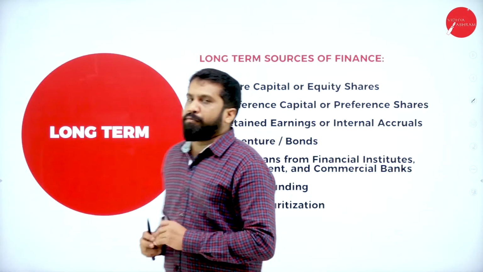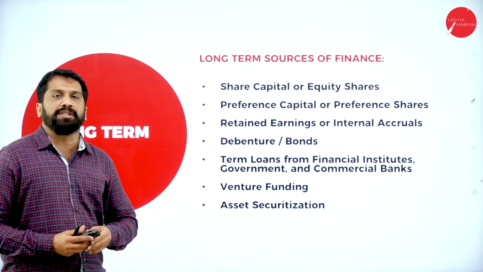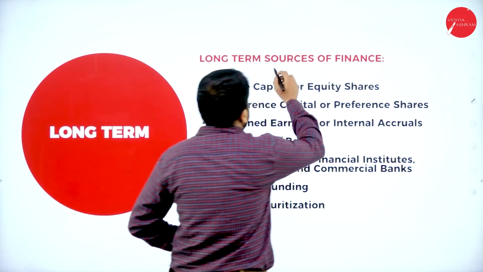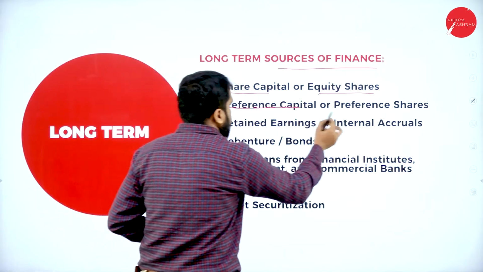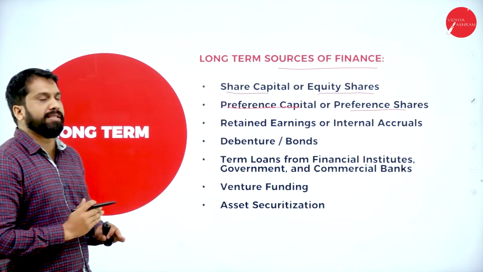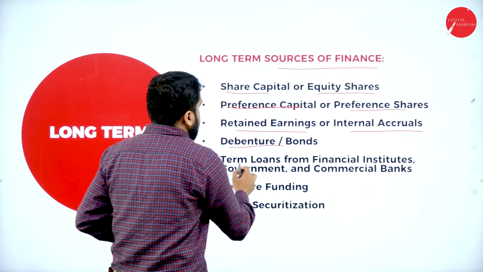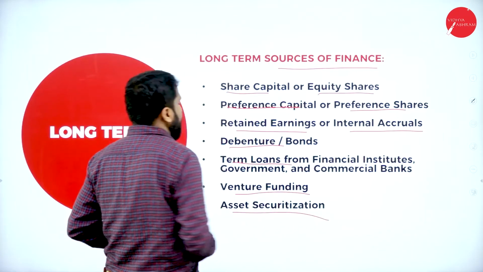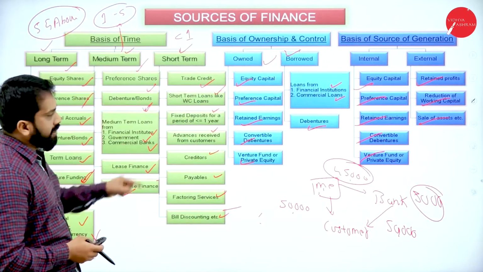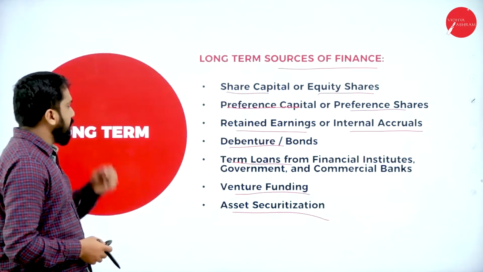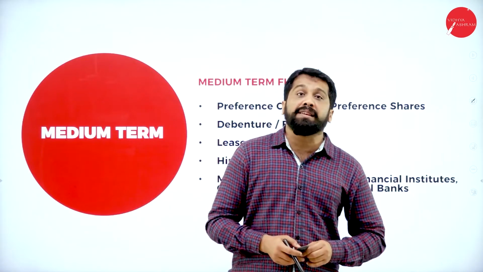First one, long-term finance. Already I explained everything, but we'll have a brief introduction about everything. Now, long-term sources of finance, like your share capital are equity shares, preference share capital are preference shares, both are the same only. Retained earning are internal accruals, debentures, term loans, venture funding, asset securitization. I will not explain here, because we already discussed in this chart itself. Now, these are your medium term finance. We call it medium term.